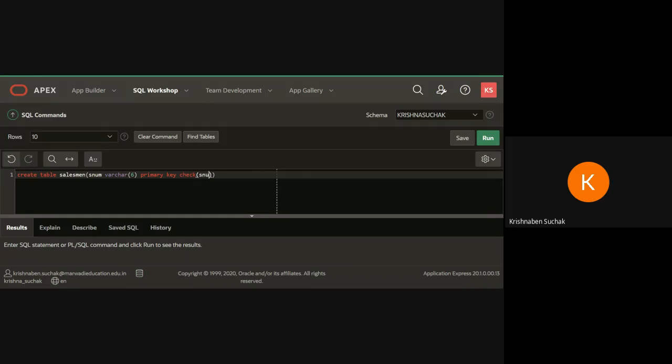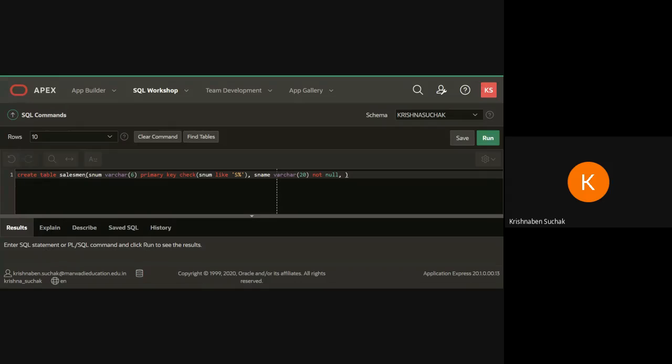s num like 's%', it should start with s. Okay, so s percentage. After that my second column is s name. So here I'm writing s name, then data type, that is varchar. Here I will be writing 20, and that should not be null. So here I am writing not null.